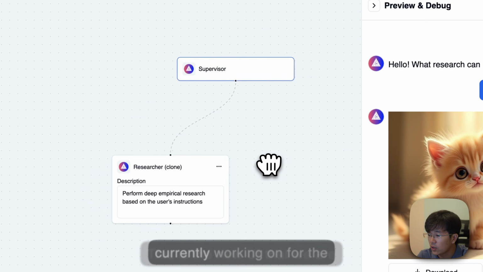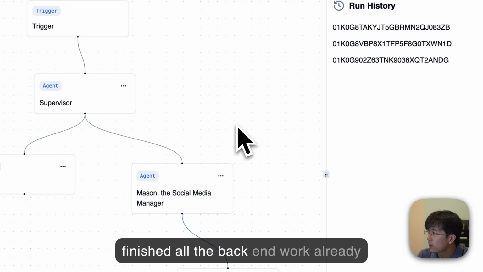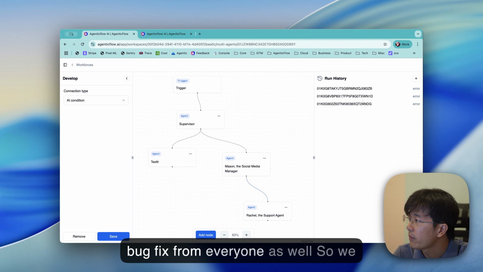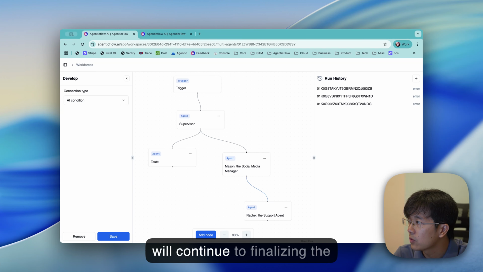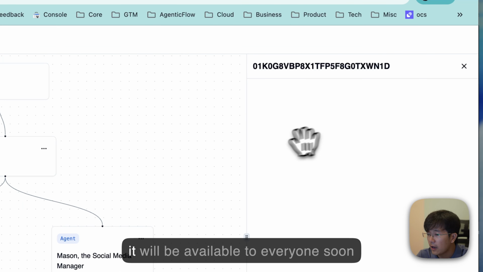This is the new UI that we are currently working on for the multi-agent system. We have finished all of the backend work already, and we also received some of the bug fixes from everyone as well. So we will continue finalizing the multi-agent system, and hopefully it will be available to everyone soon.